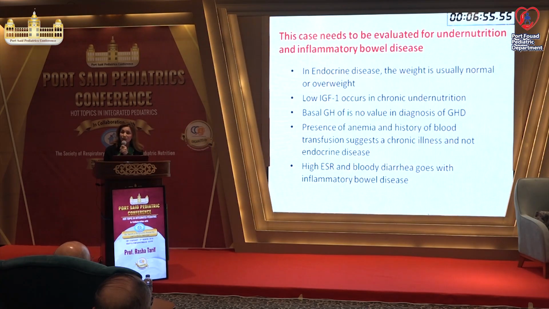And some of them come to us because of short stature, but this is not the case. In endocrine disease, the weight is normal and sometimes overweight. They never lose weight. Low IGF-1 can occur in chronic undernutrition, so it's not diagnostic of endocrinal disease. Basal growth hormone, again and again, it's of no value in diagnosing growth hormone deficiency. The presence of anemia, blood transfusion, indicates a chronic illness and not endocrine disease. High ESR, bloody diarrhea goes with inflammatory bowel disease.